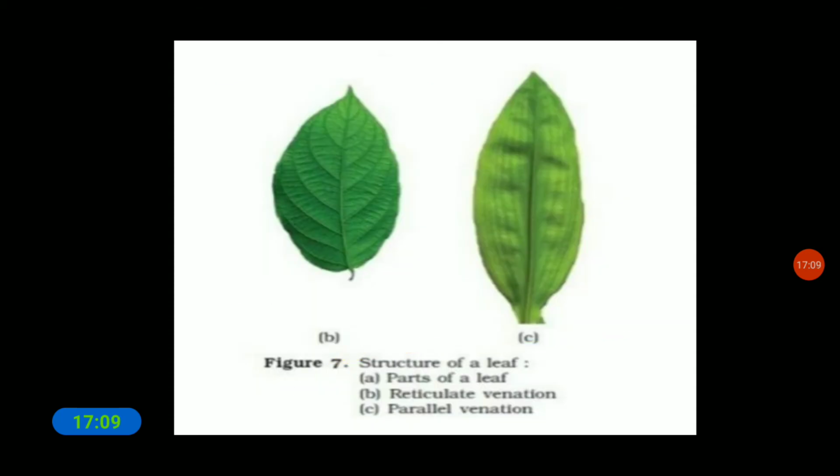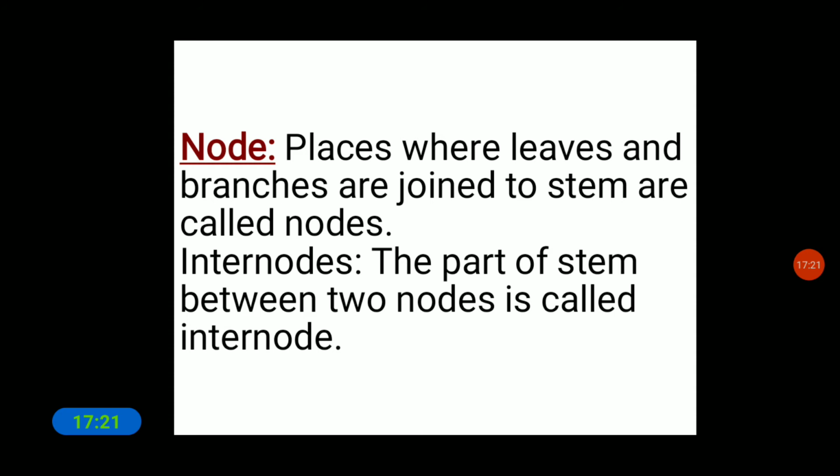Next is the node. Places where leaves and branches are joined to the stem are called nodes, and the part of the stem between two nodes is called the internode.